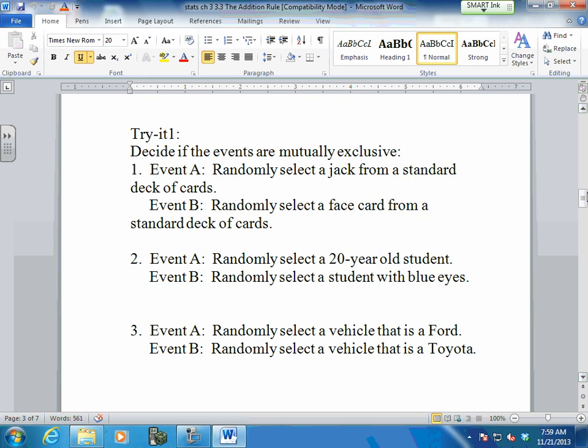All right, so Joe, how about the first one for us? You want to read it? Read it and tell us what you think. Event A, randomly select a jack from a standard deck of cards. Event B, randomly select a face card from a standard deck of cards. It is not mutually exclusive. Why? Because you can select a jack that's a face card. Good. Because you can select a jack that's a face card.